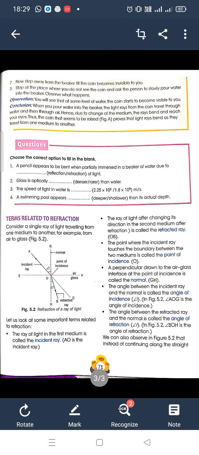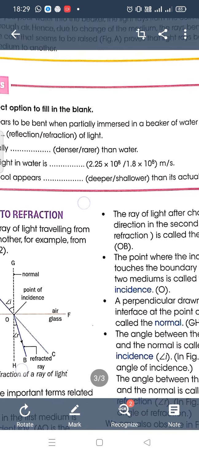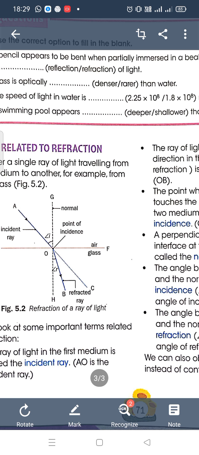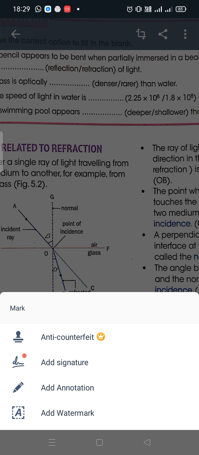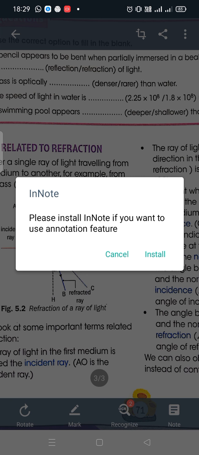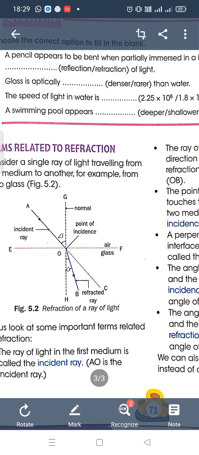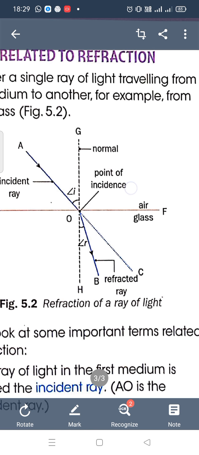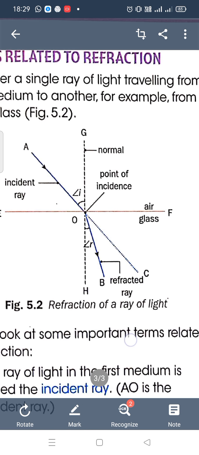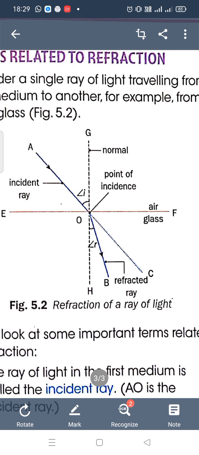Okay. Now, terms relating to refraction. So the incident ray, now let us try to understand this. You can see in the figure, OA is the incident ray which is moving towards the glass.